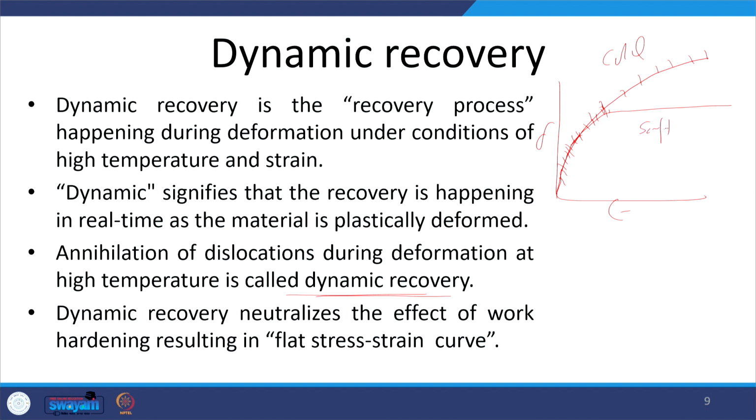The softening will be balanced by the hardening which is taking place. So, this is the case where the work hardening effect will be balanced by the dynamic recovery. So, that is called DRV. This is how it is expressed. So, the work hardening effect is balanced by the DRV, and that makes the flat stress strain curve. This flat stress strain curve is a typical sign of dynamic recovery, where dynamic recovery is neutralizing the effect of the work hardening.